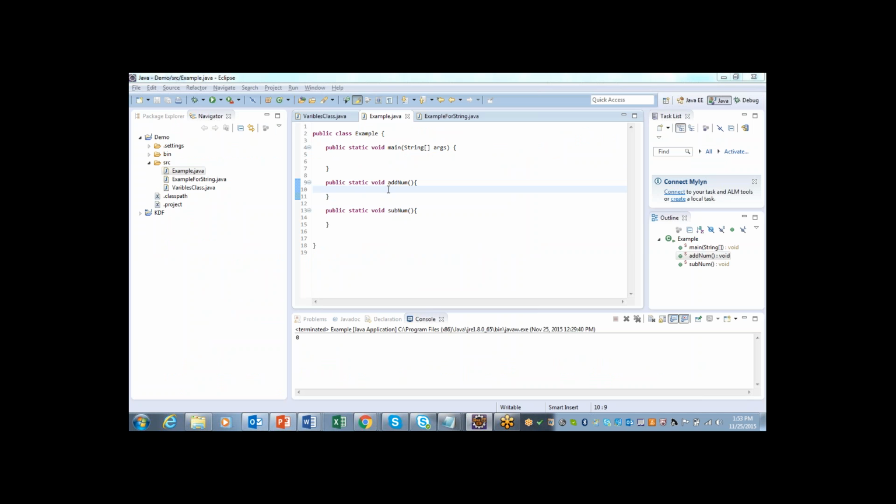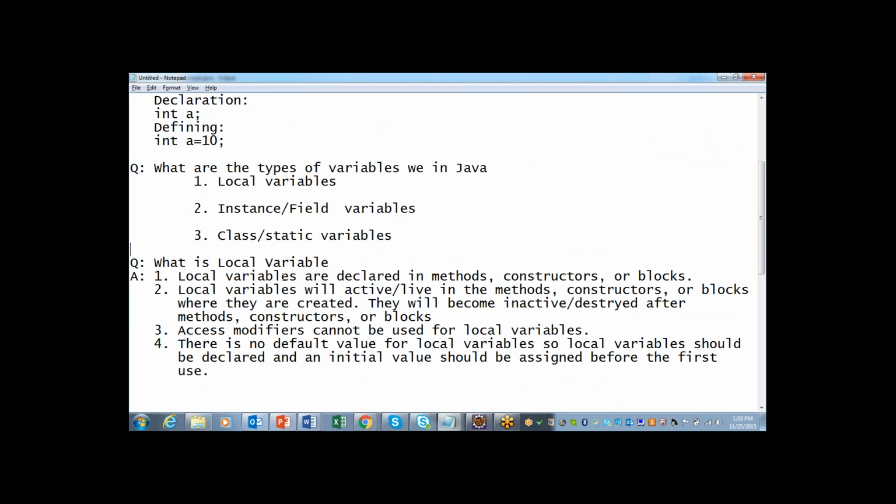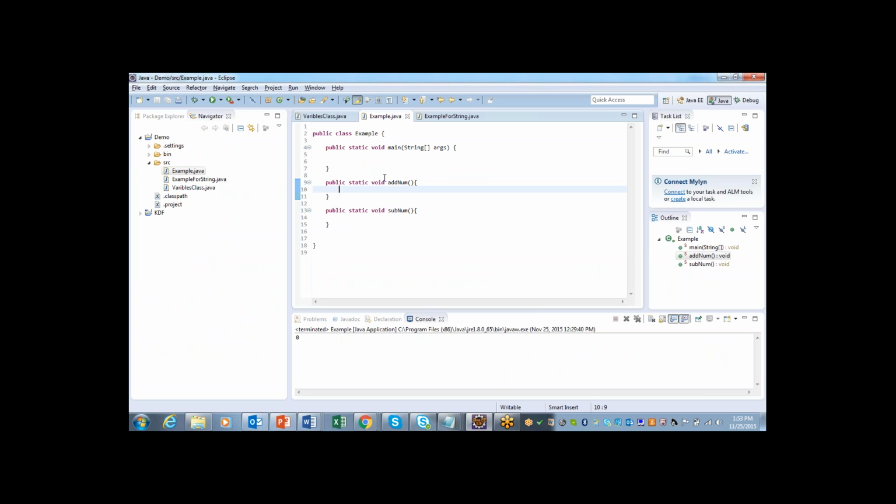So as per our understanding, local variables are the variables which are created inside the method or constructor or blocks. So inside the method means you have to declare inside this method. For example, the method which is starting at line number 9 and ending at line number 10. If you define the variable inside this method, then that will be called a local variable.